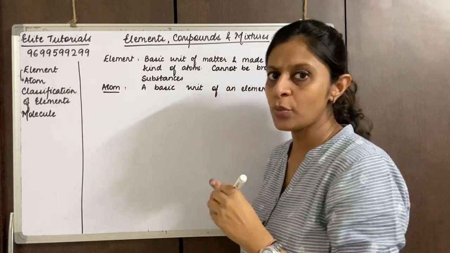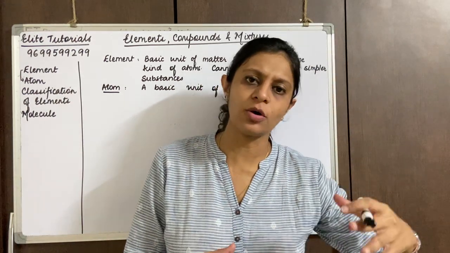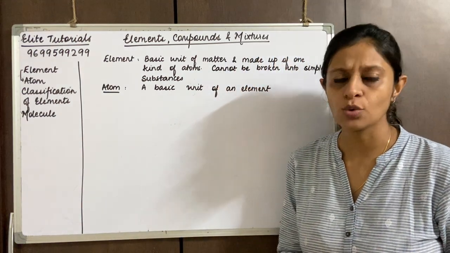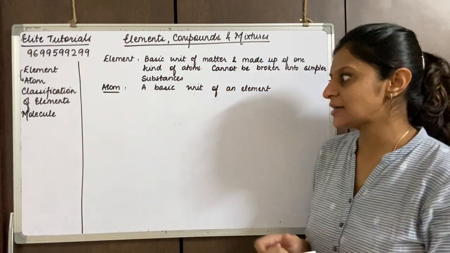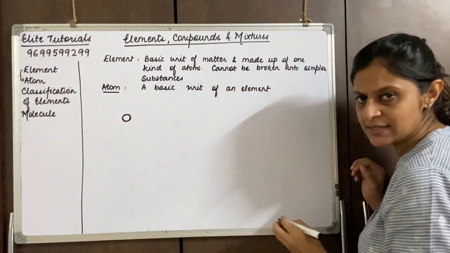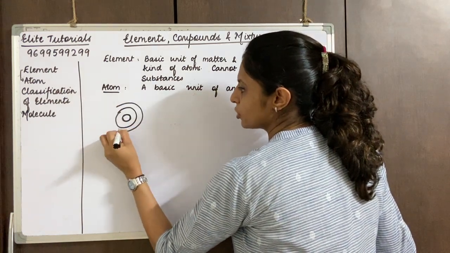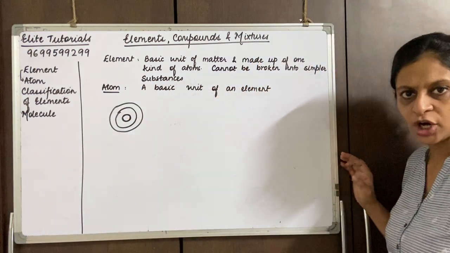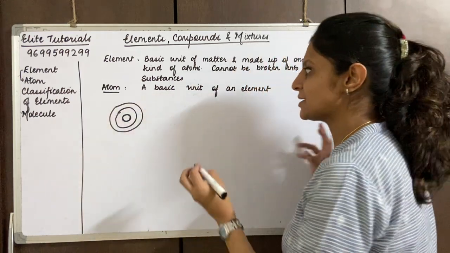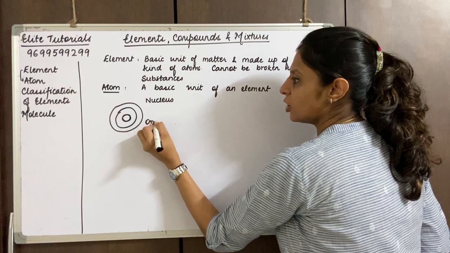Right? Okay. So with that, we will first quickly revise what an atom is made up of, and then we go for the further classification of elements. I'm sure everybody knows what an atom looks like. An atom looks like a center part, that's the nucleus, and then you have the shells around, which are also called orbits. So an atom is divided into two parts: the first called the nucleus and the second called the orbits.